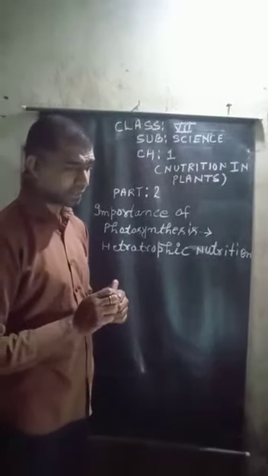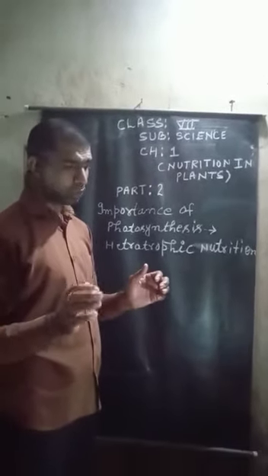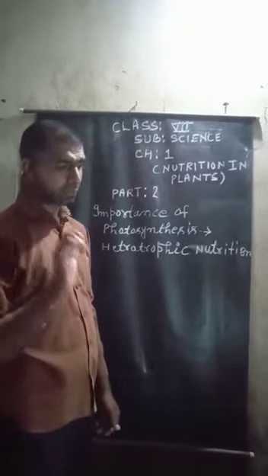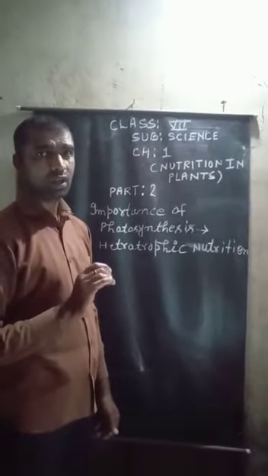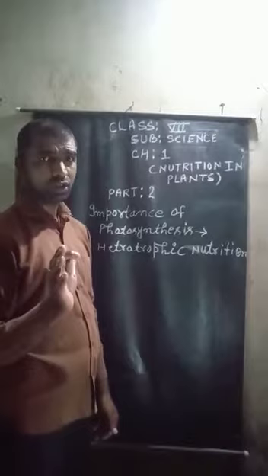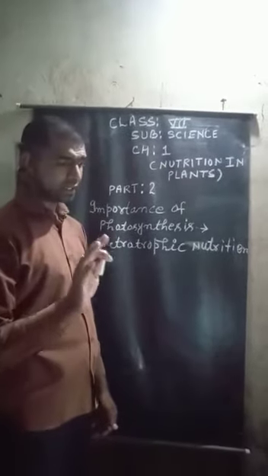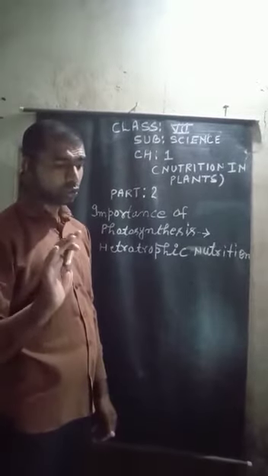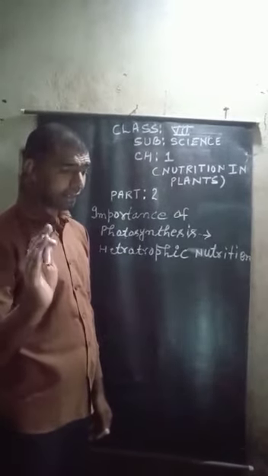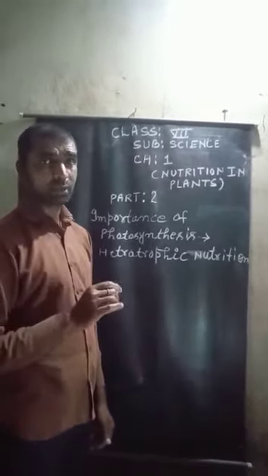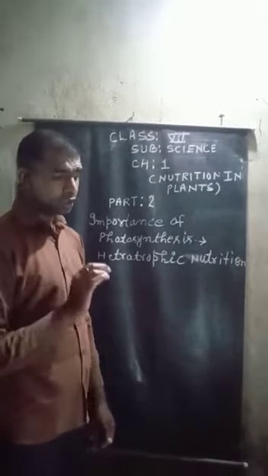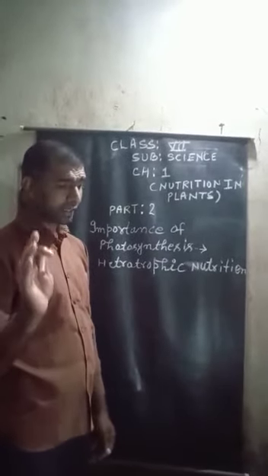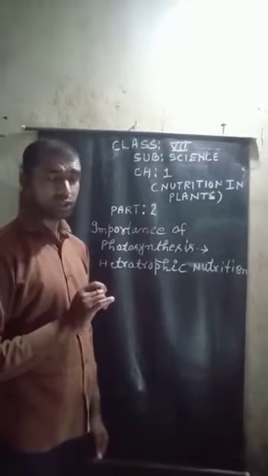Herbivores directly depend on plants for their food, while carnivores and omnivores indirectly depend on plants. But how?